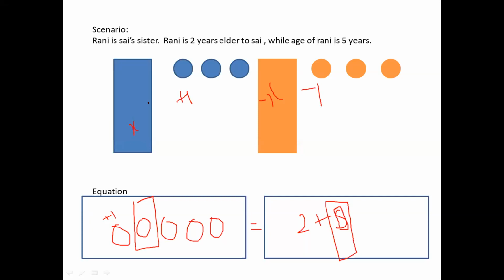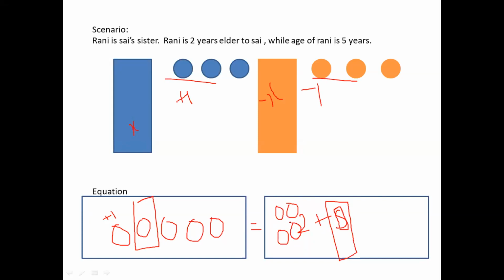And then we model it to find out this x. I will have to eliminate whatever is near x. I don't want this plus 2, so to nullify this plus 2, I add a minus 2, because I know 2 minus 2 is 0. In this place of plus 2, I'm going to add minus 2 as well, so when there are 2 blue rectangles, there will also be 2 yellow rectangles.